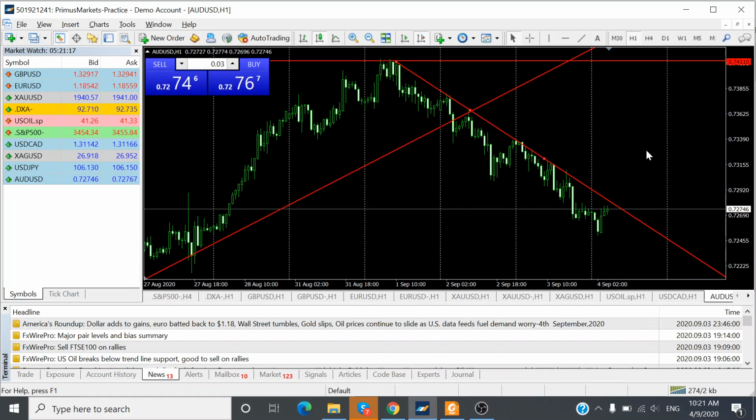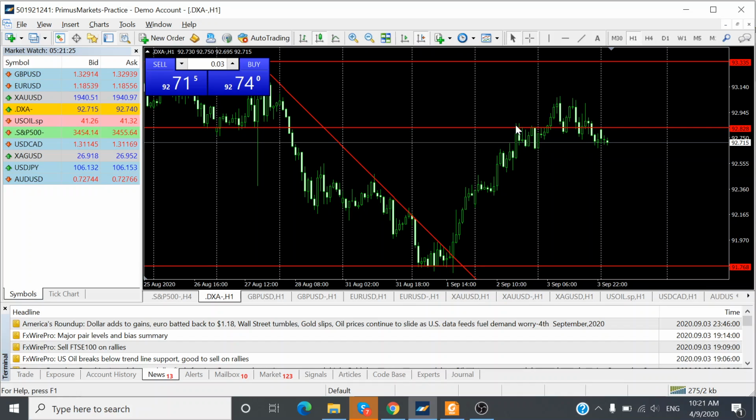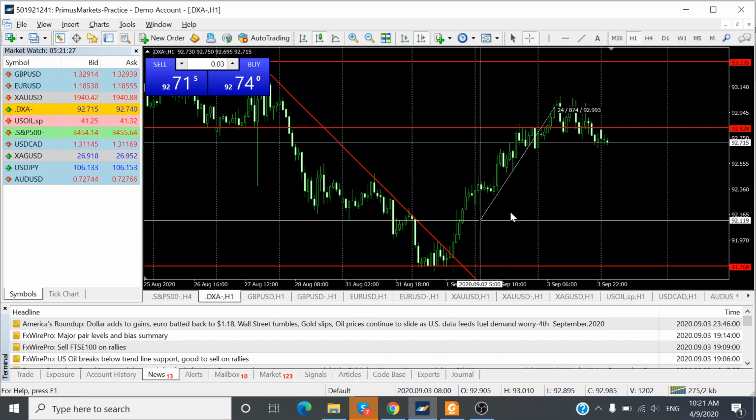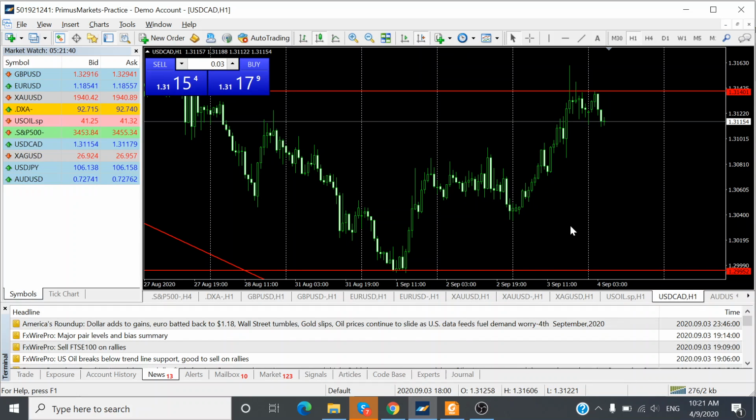However, I think the Aussie dollar is still on a bearish trend, as the US dollar is on a bullish trend for the last 3 days or so. Okay, so in other words, for me, no major impact from the Aussie dollar retail sales data this morning at 9:30 a.m.